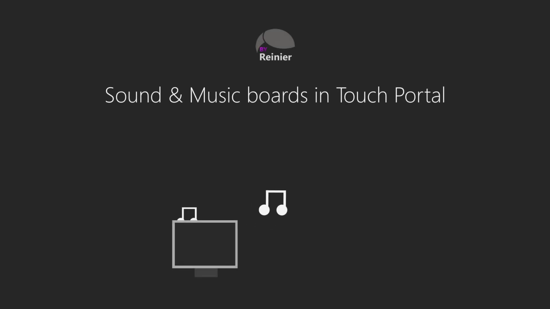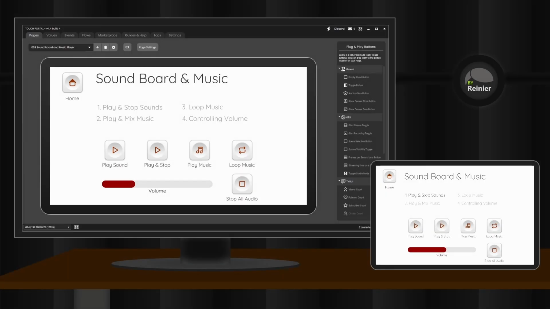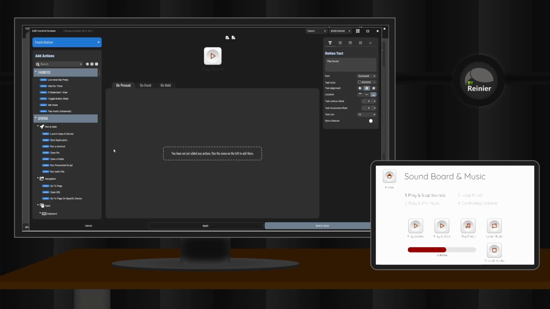In this video we will introduce you to the audio playing capabilities of TouchPortal. I've already set up a few buttons which we'll use to showcase the different functionalities this video will cover. We'll start with the most basic functionality, play an audio file.